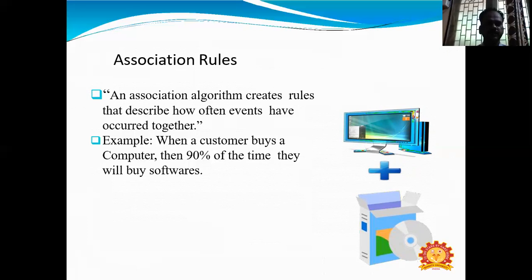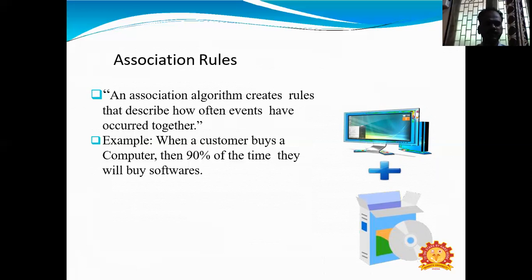So there is a marketing company or marketing shop. Whenever a user buys milk, definitely they will get biscuits and cakes.